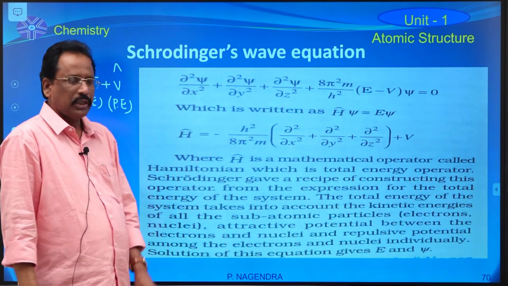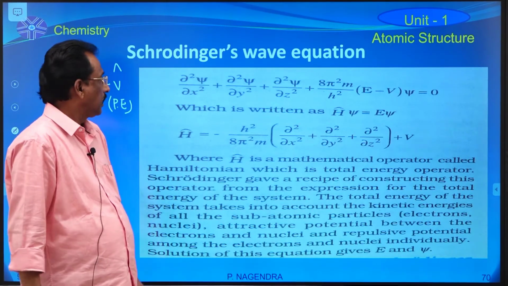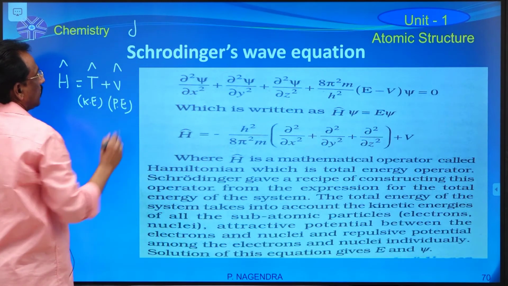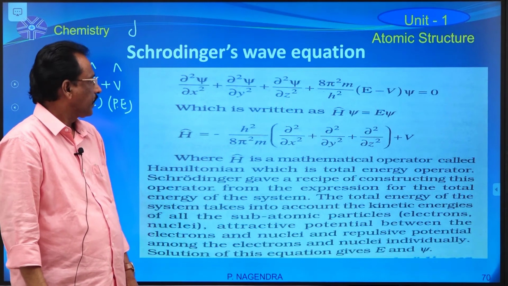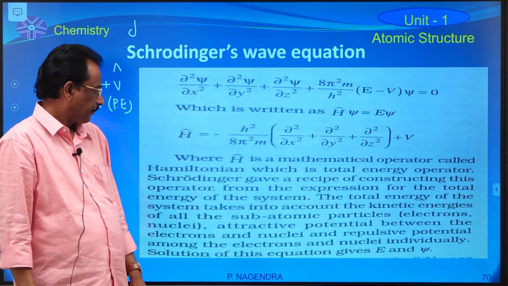This is also used in mathematics, one of the mathematical operators like the dou symbol, which is used in partial derivatives.